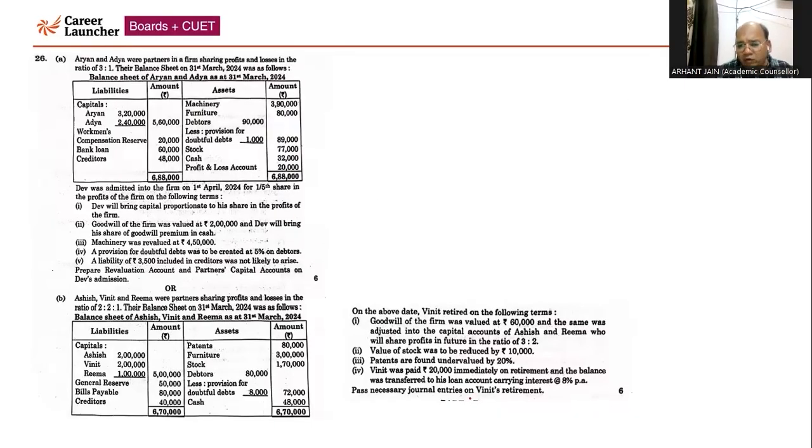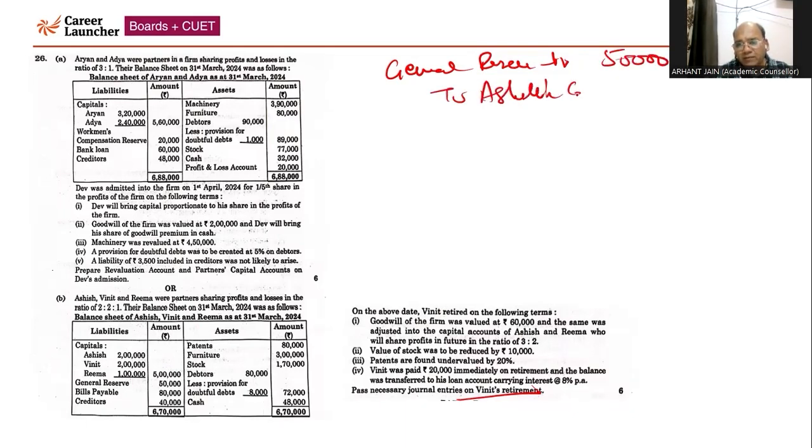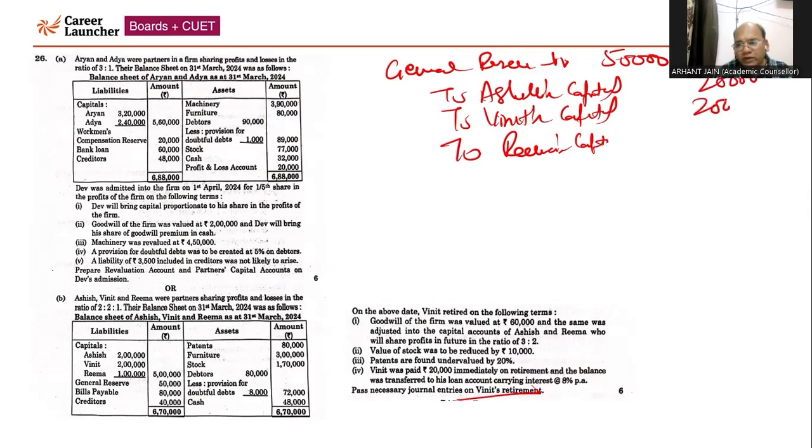In part B, we are required to pass the necessary journal entries on Vinny's retirement. So I'm passing all the journal entries. First of all, we will distribute the general reserve of 50,000 among all partners in the old PSR. So general reserve will be debited, 50,000 to Ashish capital, to Vinny capital (Vinith is going to be retired), to Rima's capital. The old PSR is 2 is to 2 is to 1, that is 20,000, 20,000, 10,000. So this is the first entry with respect to general reserve.